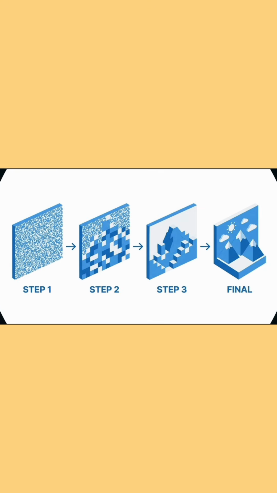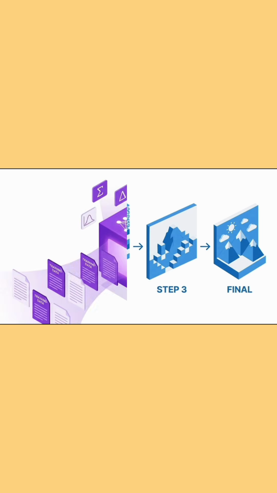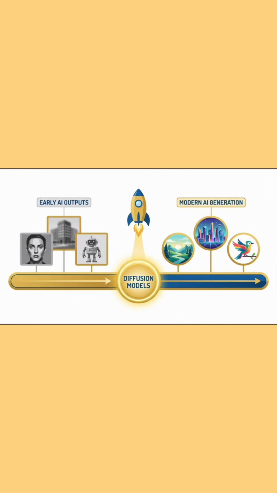Every image an AI generates starts as pure noise, random pixels, completely meaningless. Then, step by step, the model removes that noise until a clear image emerges. This process is called diffusion. It sounds simple, but the mathematics behind it quietly revolutionized the entire field of artificial intelligence.